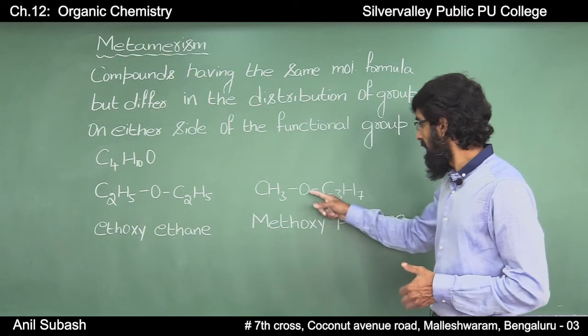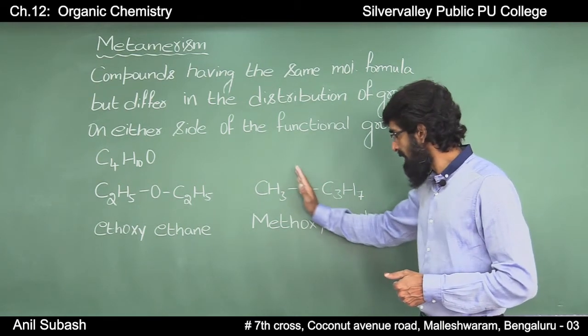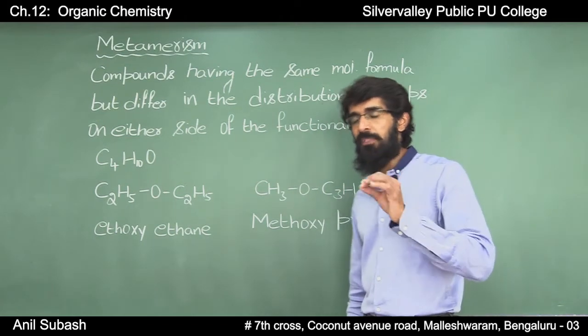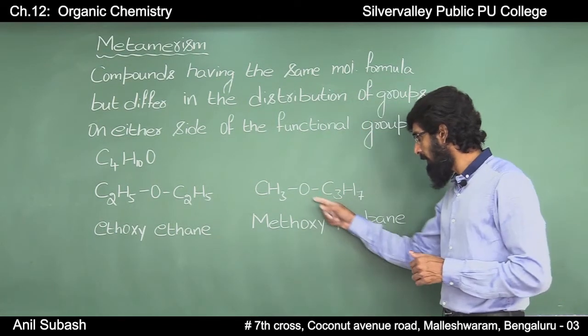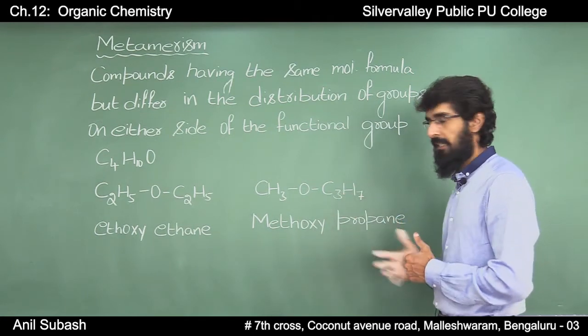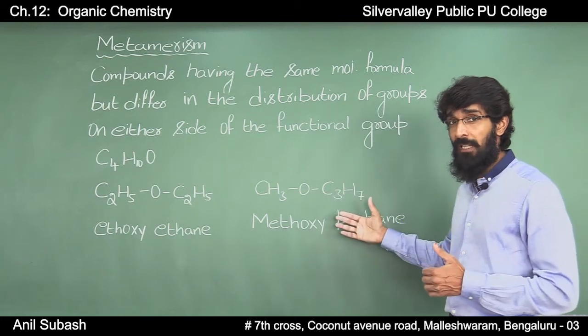But if you come to the second isomer, on the left side of the functional group you have a methyl group, CH3, and on the right side you have a propyl group, that is C3H7. Both these compounds have the same molecular formula.